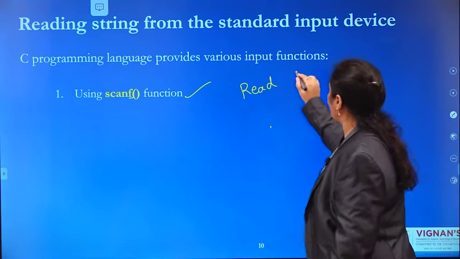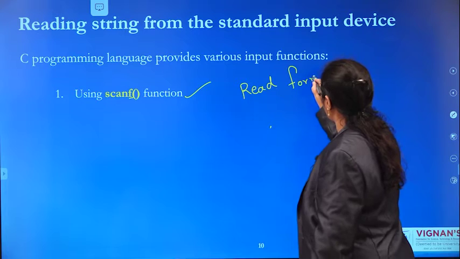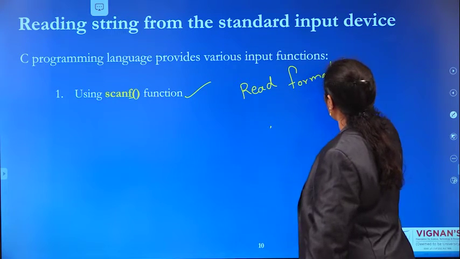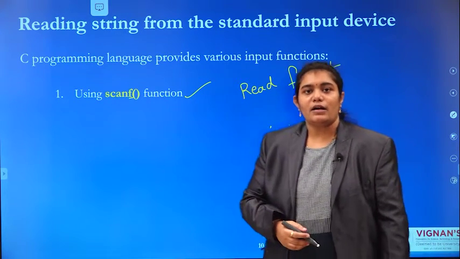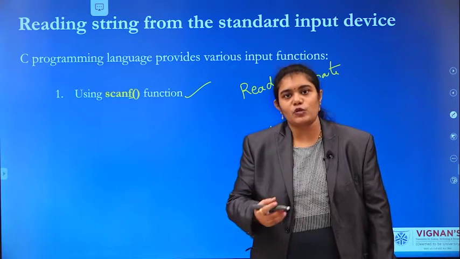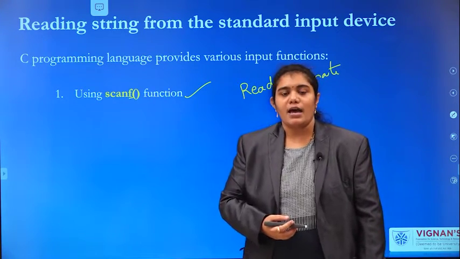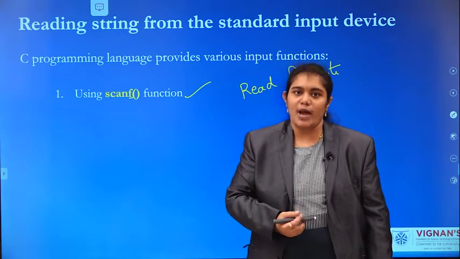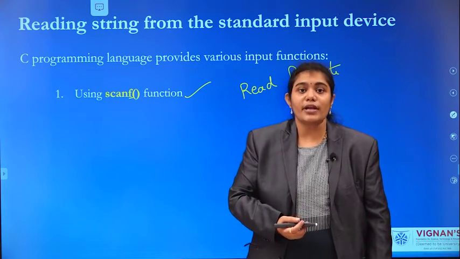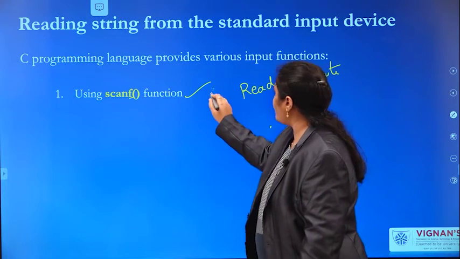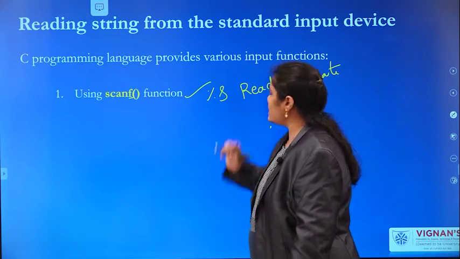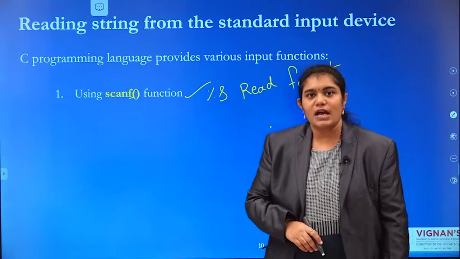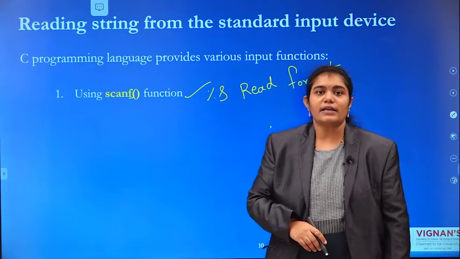Formatted data. Like here, we are going to read string format data. With the help of %s, you can read string data.